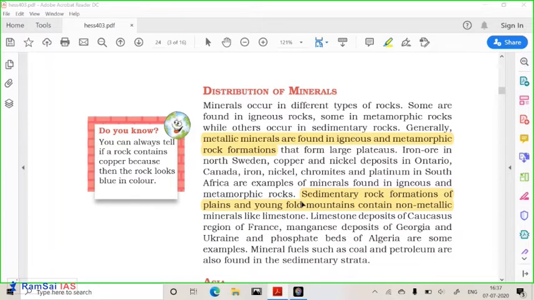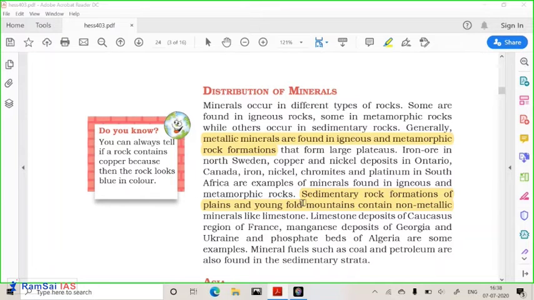Certain types of minerals are found only in basaltic or igneous rocks. Certain types of minerals are found in metamorphic rocks. Certain types of minerals are found only in sedimentary rocks. So, for example, iron is found only in basaltic rock. Graphite or limestone is found in sedimentary and sometimes in metamorphic rocks.